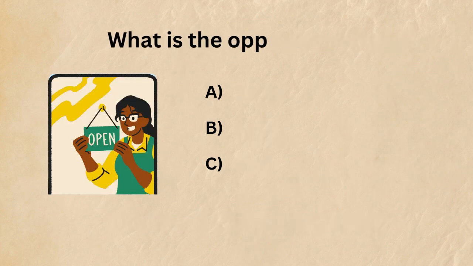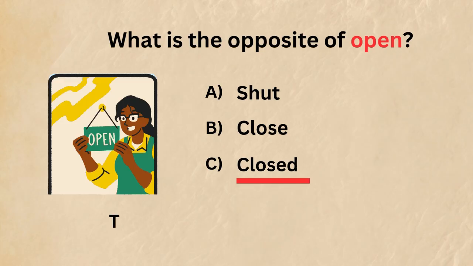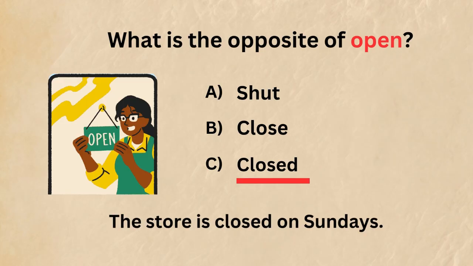7. What is the opposite of open? A. Shut. B. Close. C. Closed. Answer: closed. Example sentence: the store is closed on Sundays.